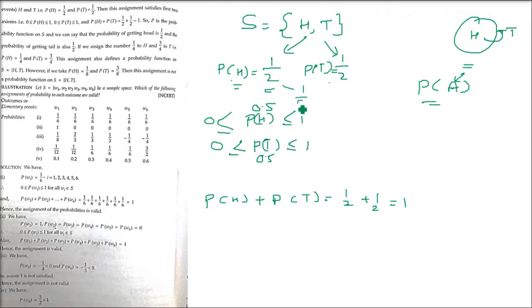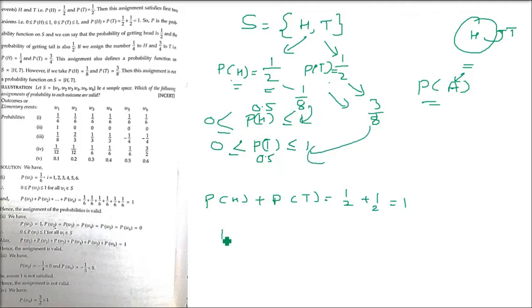H and T. Now I am just changing the game. I am giving the probability P(H), that is the function probability of happening H, a value of 1 by 8. Now I am giving the value of P(T), P function T, as 3 by 8. So 1 by 8 and 3 by 8, these are the values. Now we have to check whether this probability is correct or not.